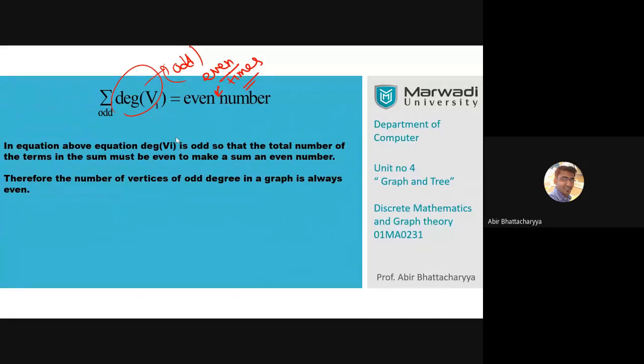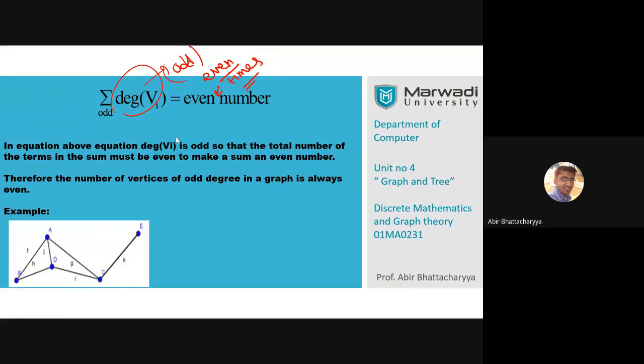Okay. All of you got this point? Okay, very good. Proceed further. Let's check this example. Take this example. How many odd degree vertices are there? Tell me how many odd degree vertices are there? Write on the chat box.